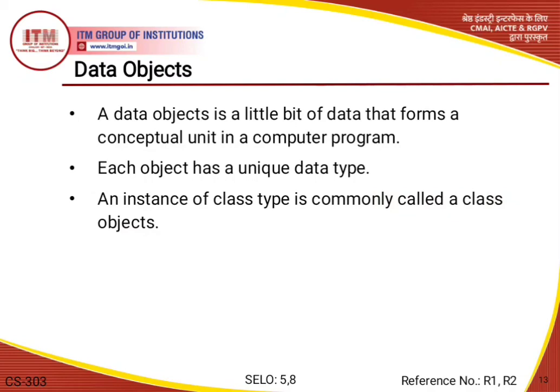This is just the additional features of data object. We can say that each object has a unique data type, means the data type of the object determines the storage allocation for that object and the interpretation of the values during subsequent access. So it is also used in any type of checking operations. So we can say that both the identifier and data type of the object are established in the object declaration.